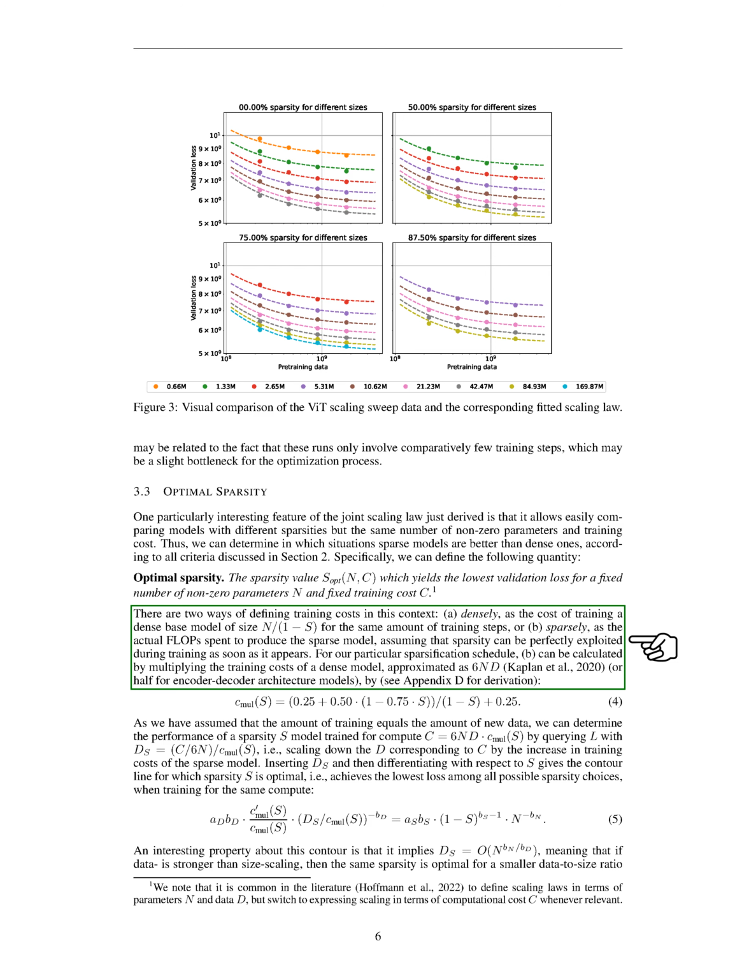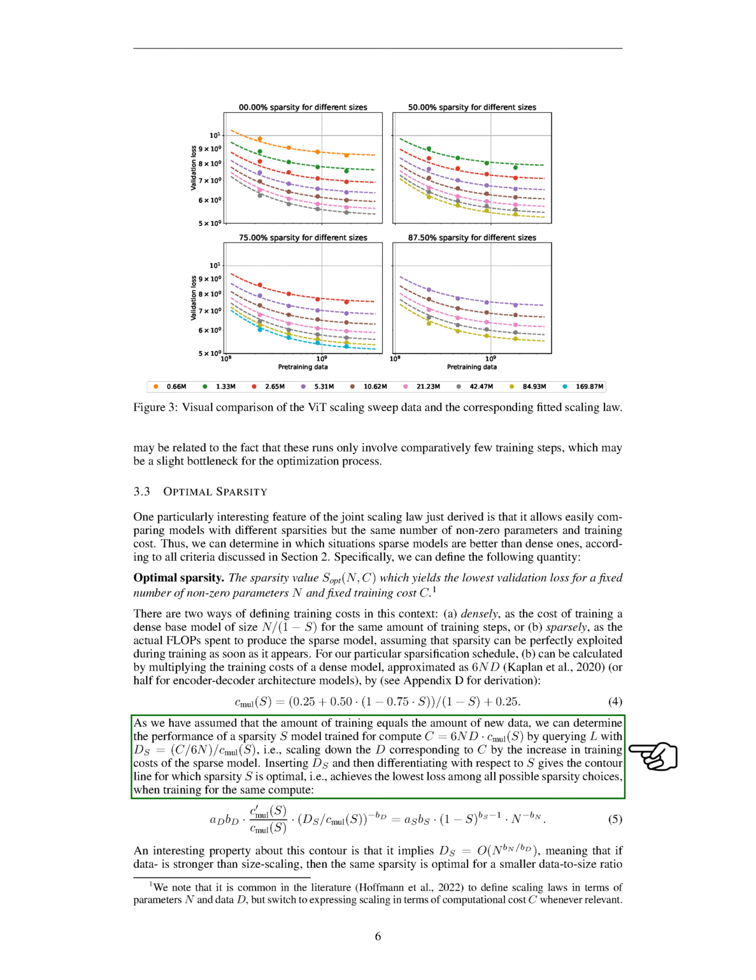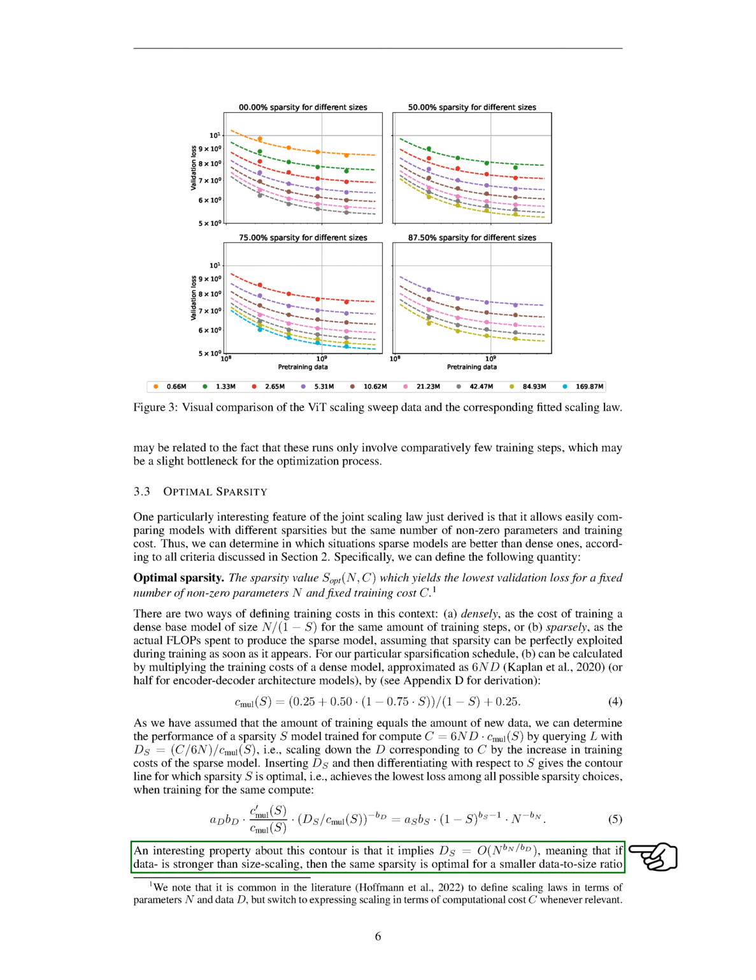Differentiating with respect to S gives the contour line for which sparsity S is optimal, i.e., achieves the lowest loss among all possible sparsity choices, when training for the same compute. An interesting property about this contour is that it implies D_S is proportional to N raised to the power of B_N divided by B_D. This means that if data scaling is stronger than size scaling, then the same sparsity is optimal for a smaller data to size ratio on larger models. This makes sense as a process bottlenecked more by capacity than by data will benefit more from increasing the former, for example, by adding sparsity.